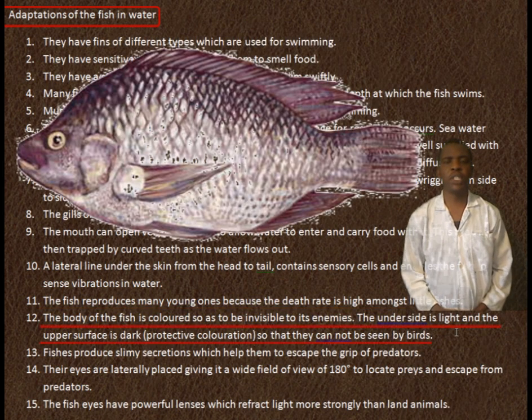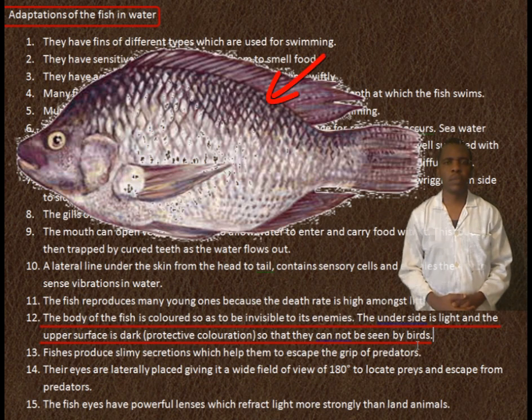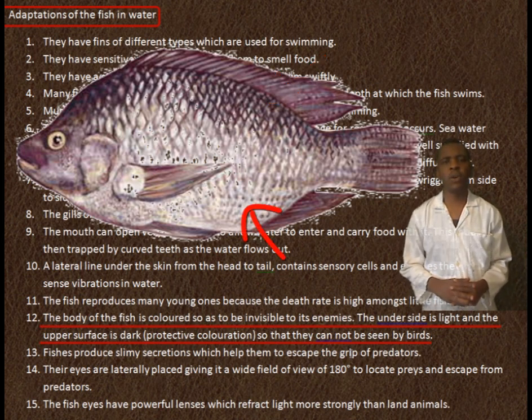The body of the fish is colored so as to be invisible to its enemies. The underside is light and the upper surface is dark. This is called protective coloration, so that they cannot be seen by birds. So we see here that the dark color of the back corresponds to the bottom of the water, while the light color of the ventral portion makes it difficult to see the fish against the clear background of the sky.